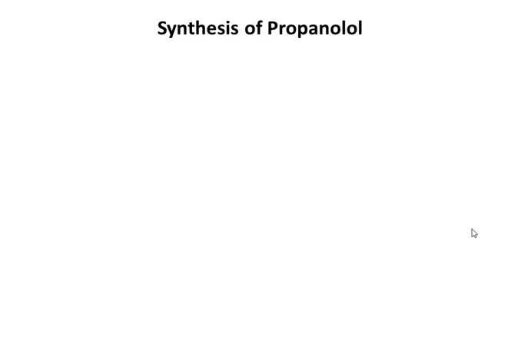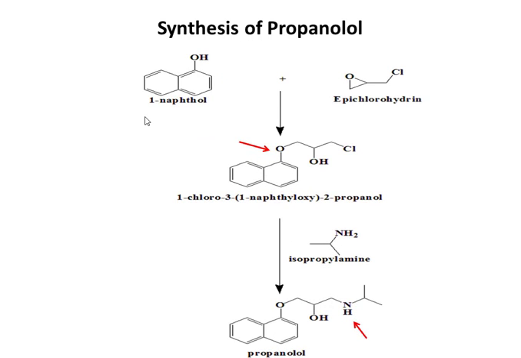Next drug is propranolol. Propranolol synthesis is started by using 1-naphthol. It reacts with epichlorohydrin to give rise to this ether compound, and further this compound is reacted with isopropylamine that gives rise to propranolol.